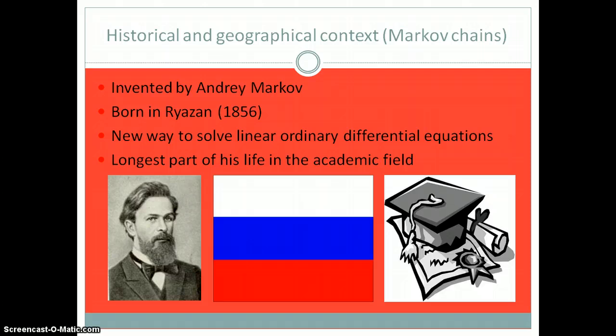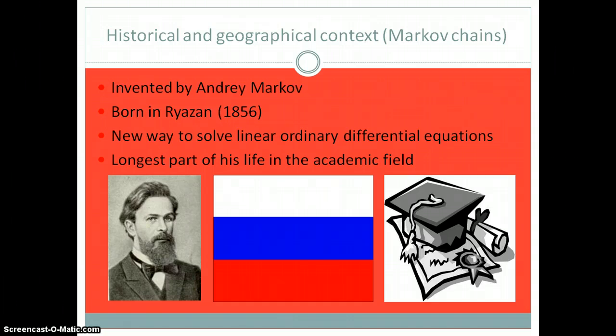So to keep on with the historical and geographical context of Markov chains, first it was invented by the famous mathematical researcher Andrei Markov, who is not the defense man of the Habs. He was born in Russia in the village of Ryazan in 1856, and then he went to St. Petersburg in order to attend school for some great education.